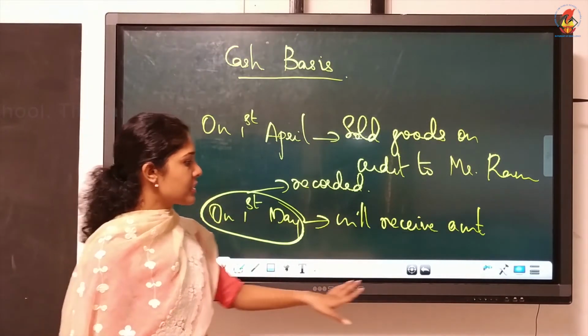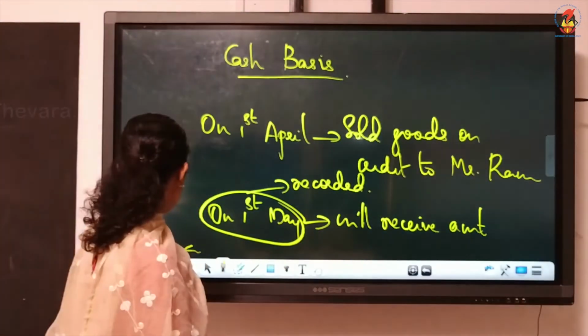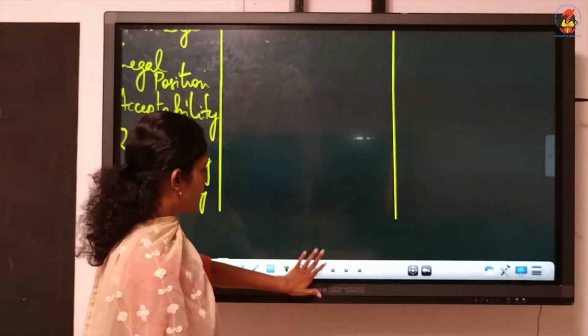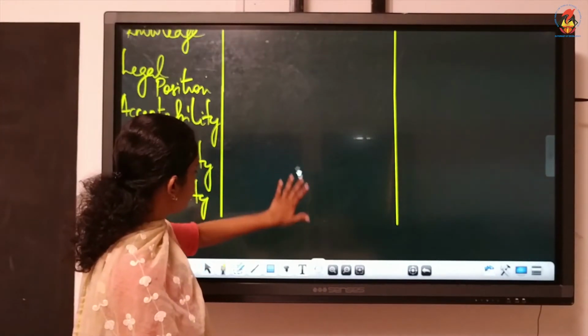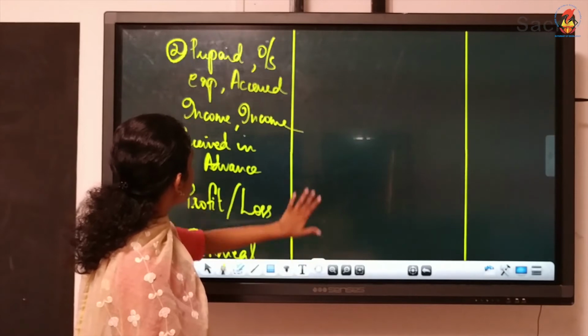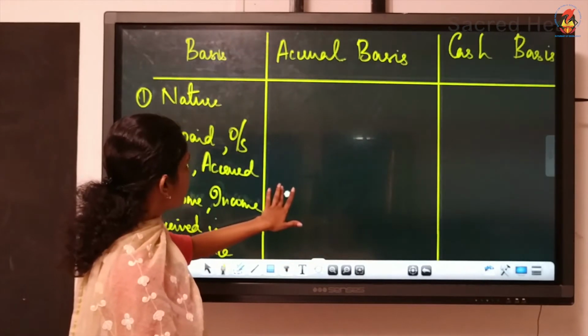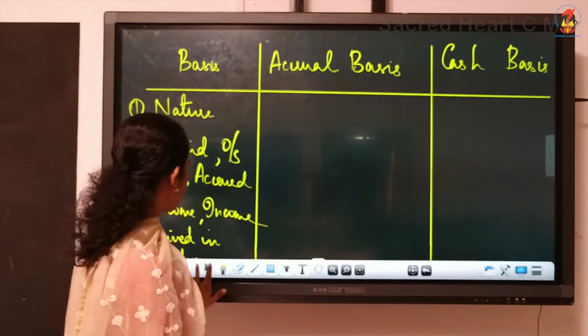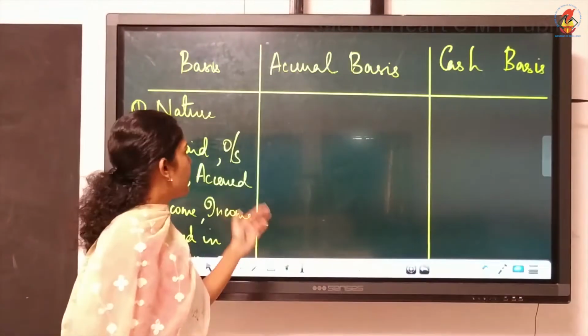So it is given in your textbook. We will discuss the differences between accrual and cash basis. Already we discussed the meaning. Next we will discuss each of these points. So this is how you have to write the answer. It should be in a columnar format.